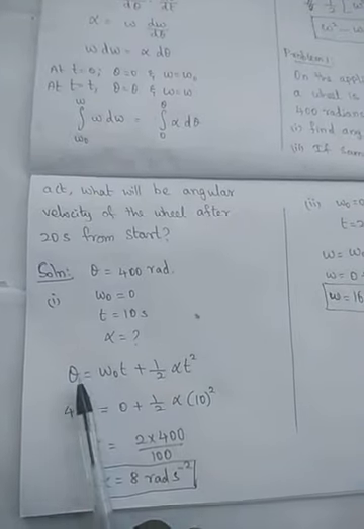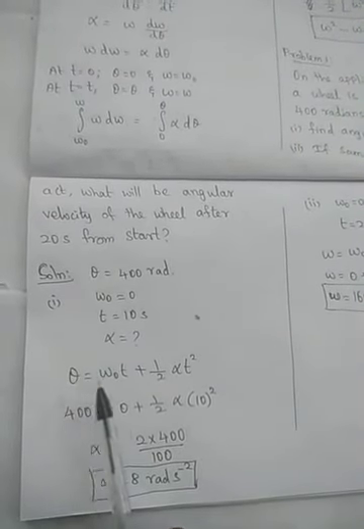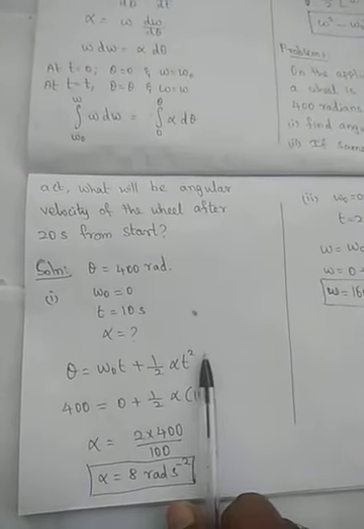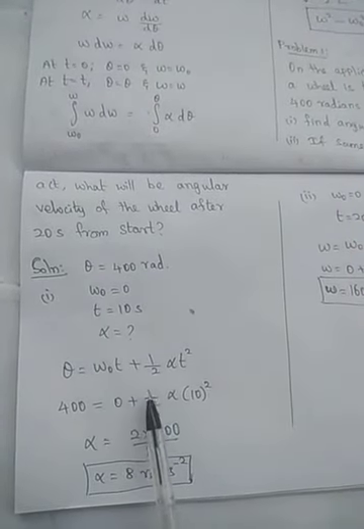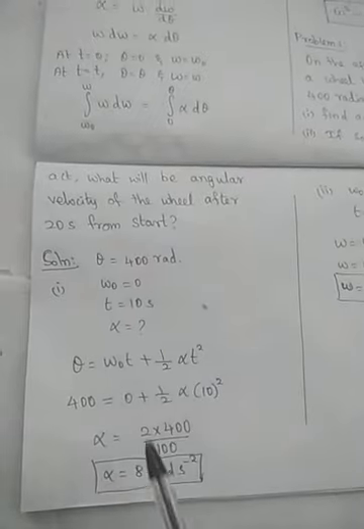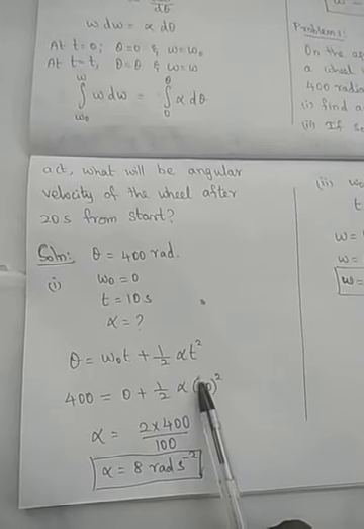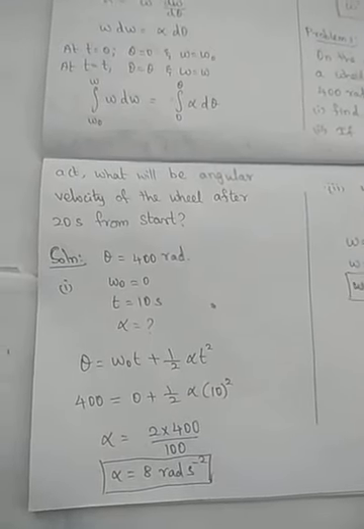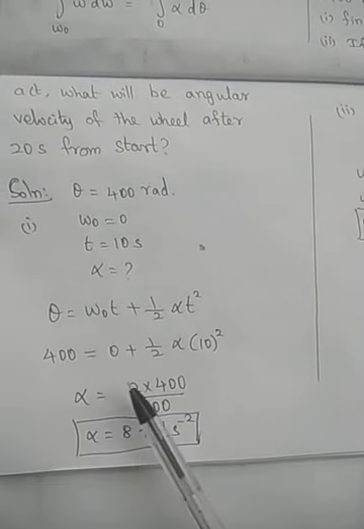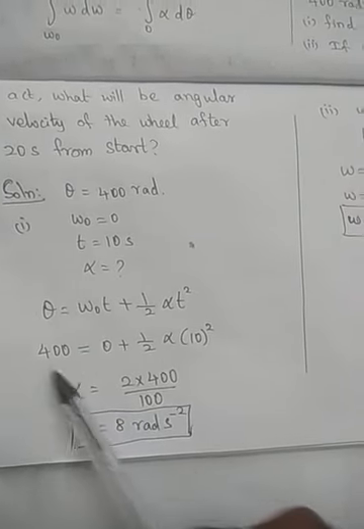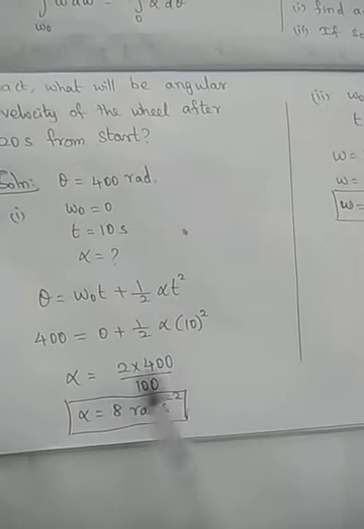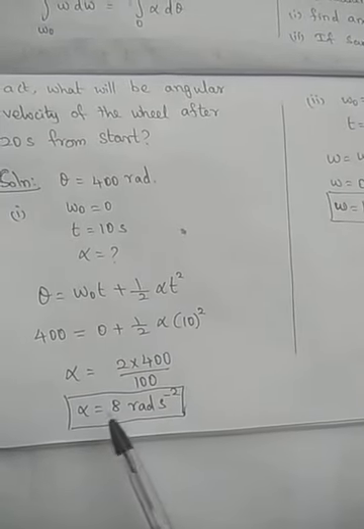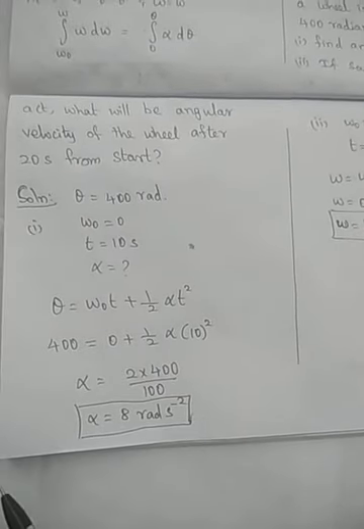S equals ut plus half at squared, that is theta equal to omega naught t plus half alpha t squared. Omega naught is 0, so 400 equals 1 by 2 alpha into 10 squared. Alpha equals 2 into 400 divided by 100. The zeros cancel and we get angular acceleration equal to 8 radian per second squared.